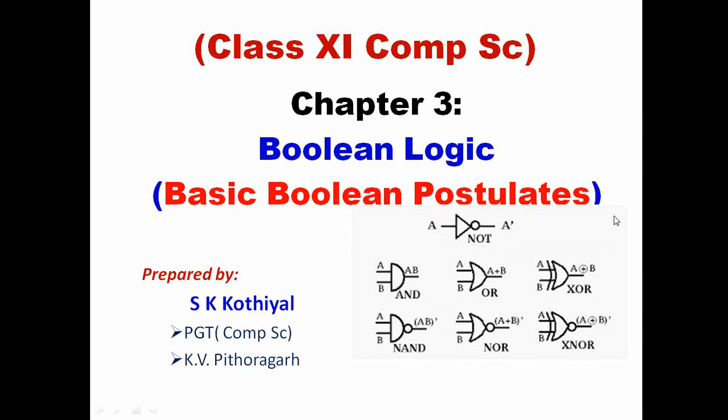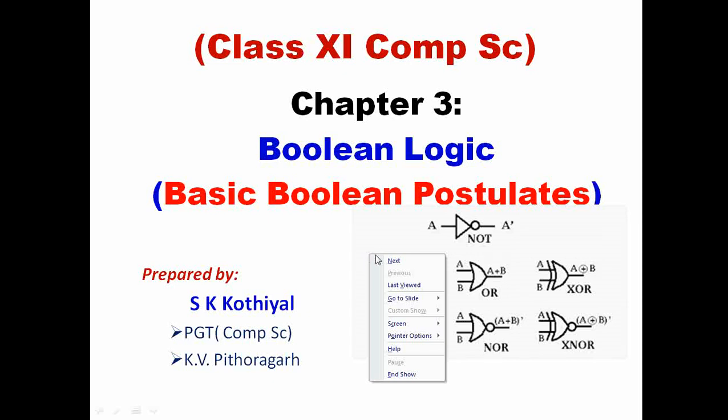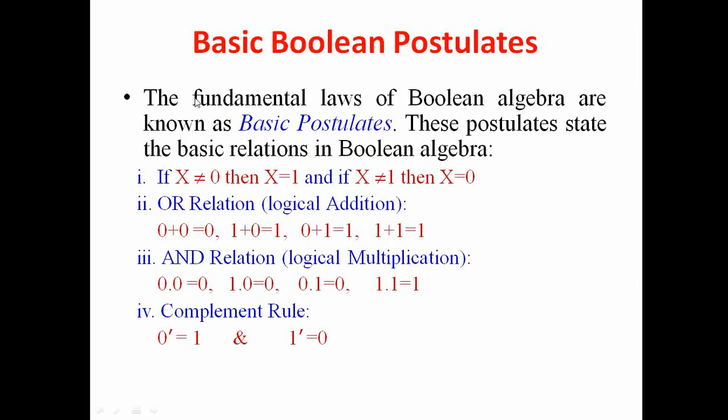Basic Boolean postulates. So let us begin with today's topic. The fundamental laws of Boolean algebra are known as basic postulates. These postulates state the basic relations in Boolean algebra. There are four basic postulates of Boolean algebra, and the first one is, if x is not equal to 0, then x is equal to 1, and if x is not equal to 1, then x is equal to 0.